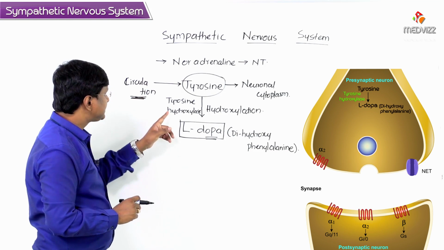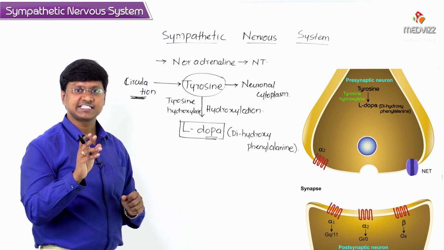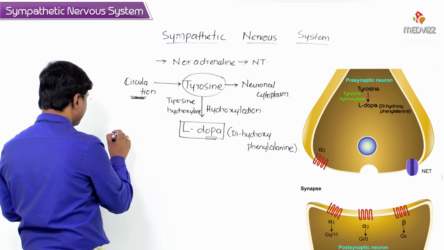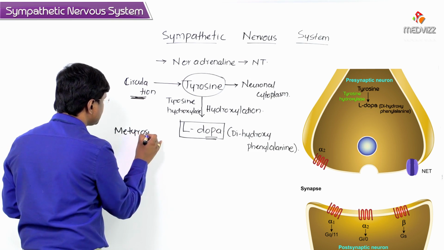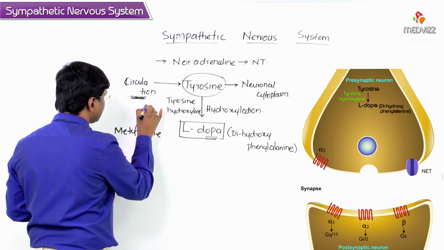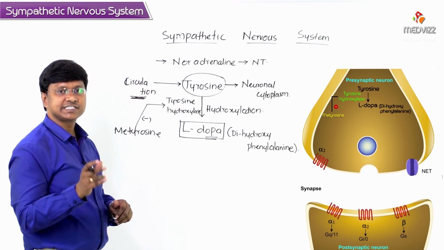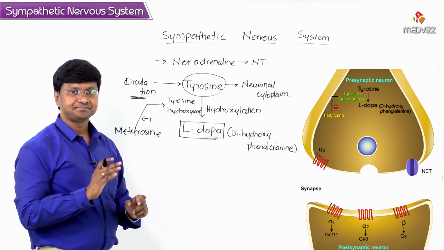Now this tyrosine hydroxylase can be inhibited by a substance called metyrosine. This substance can inhibit the rate limiting step which is catalyzed by the enzyme tyrosine hydroxylase.